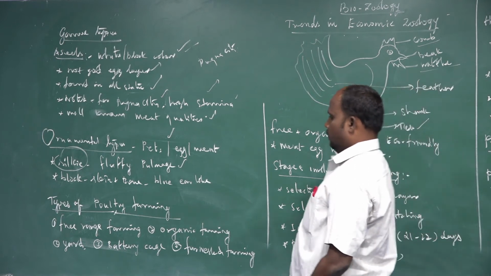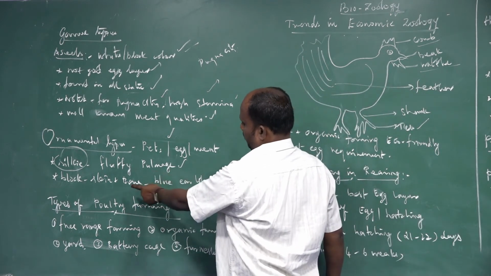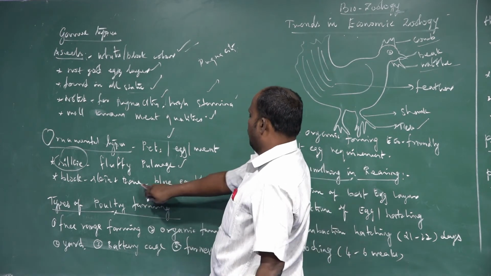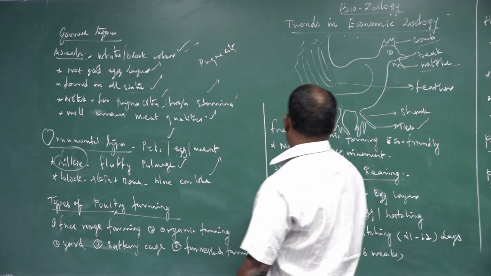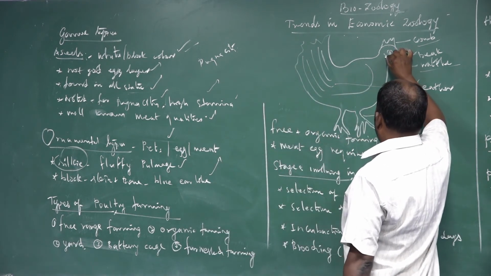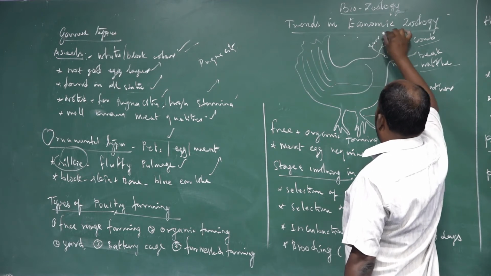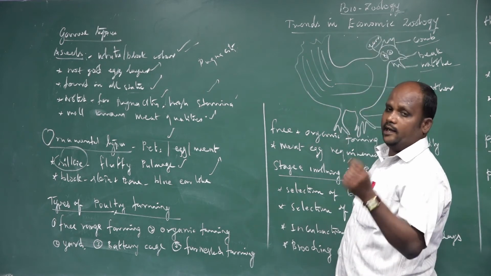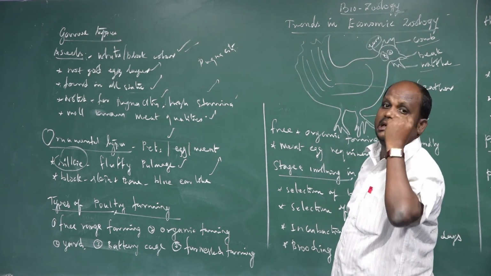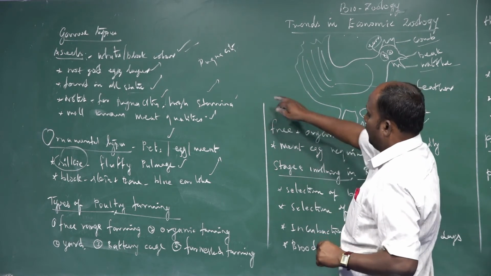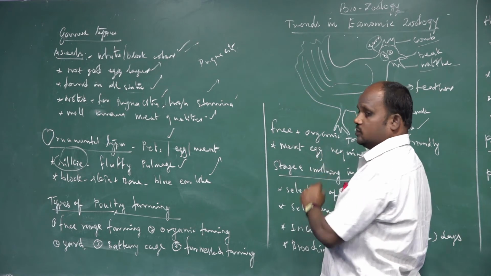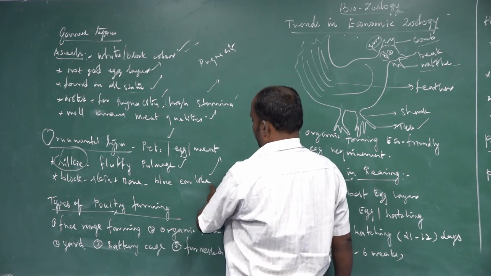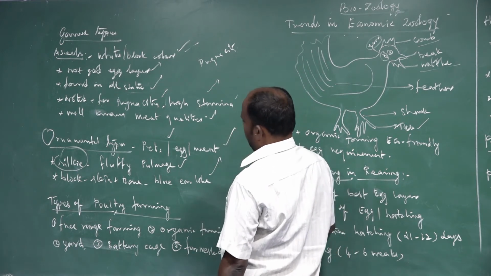Okay, so the fluffy plumage body structure, black working shelters working body, heavy bone and blue colored earlobes, which are called earlobes. Earlobe means the ear opening of the body is covered. Here the earlobe is blue, but in mostly all poultry bird populations the earlobe is red or white. In this species the earlobe is blue. Massive body, fluffy plumage and blue colored earlobes are very familiar characters for identification.